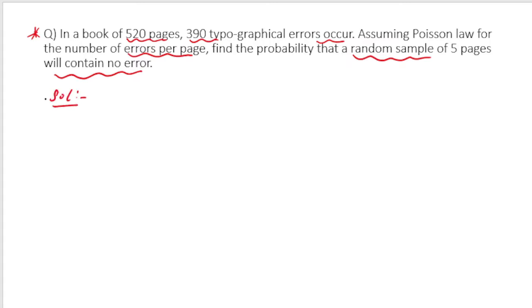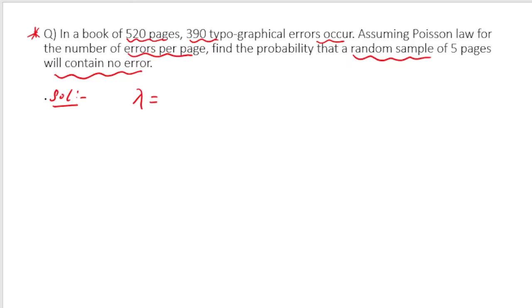So first of all, here it is said that in a book of 520 pages, 390 typographical errors occur. So what kind of information are they providing? They are providing the information on average how many errors occur on a page.